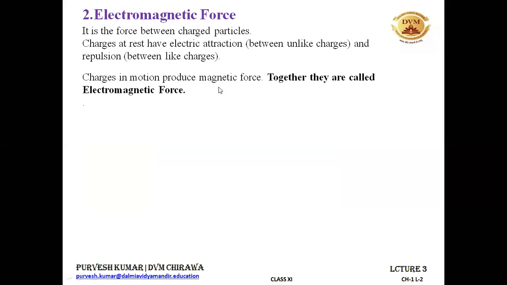When the charge flows, current is produced, and current produces a magnetic field around the conductor through which it is flowing. So that's why the charges in motion produce magnetic force, and together this electric force and magnetic force is known as electromagnetic force. And this electromagnetic force is also a fundamental force in nature.